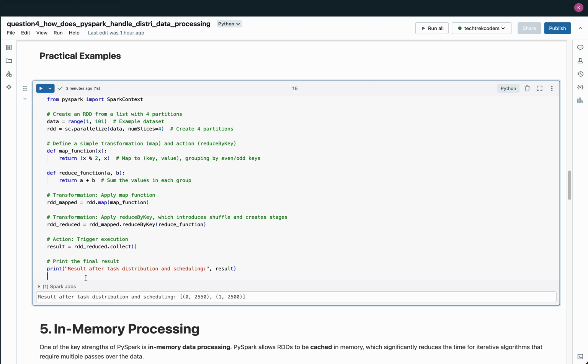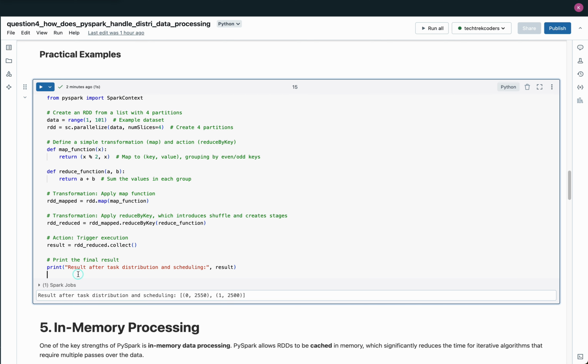The result might look like (0, 2550), (1, 2500), where 2550 is the sum of even numbers and 2500 is the sum of odd numbers. This example demonstrates how PySpark uses transformations and actions to process data in parallel, with task distribution and scheduling handled by Spark's execution engine. The shuffle introduced by reduceByKey creates stages, ensuring the data is correctly grouped and processed across the cluster.